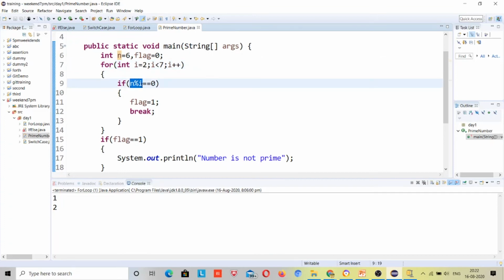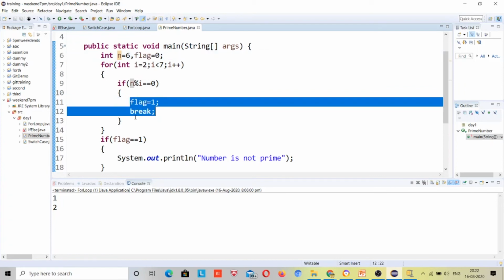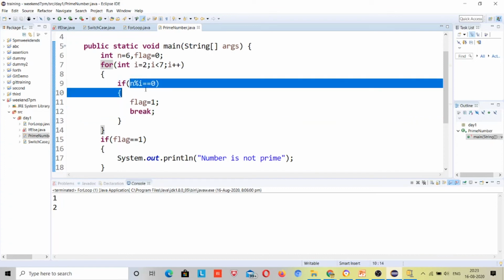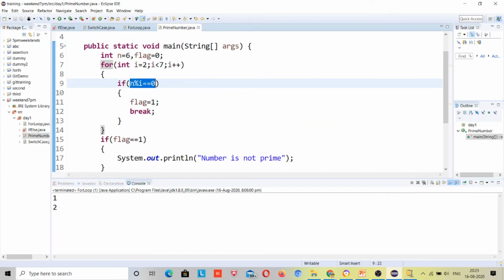6 will be divided by 2, and the remainder will be 0. So 0 is equal to 0, and flag will be 1. The initial flag value was 0 and now the flag value is updated to 1. After updating the flag value, it will find the break statement, and because this line was executed, it will come out of the loop, and since the flag value was 1, it will print that the number is not prime.